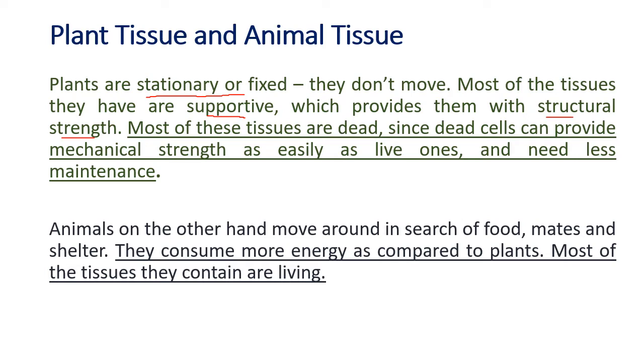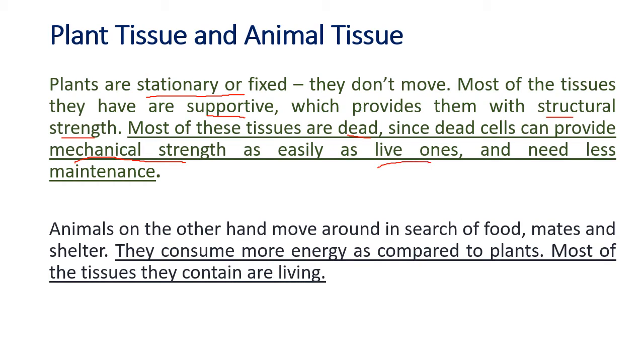Now most of the tissues in plants are dead. But dead tissues also provide mechanical strength. Dead tissues may not perform all the metabolic functions, but they provide mechanical strength. Even though the tissues are dead, they provide the same mechanical strength as the living ones.